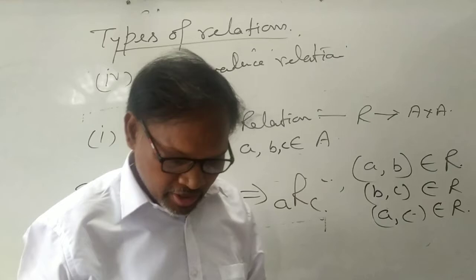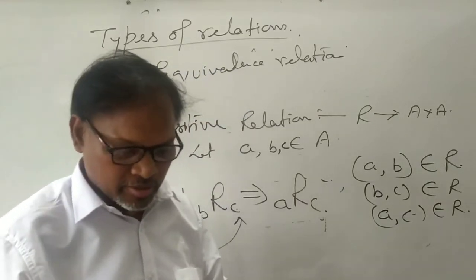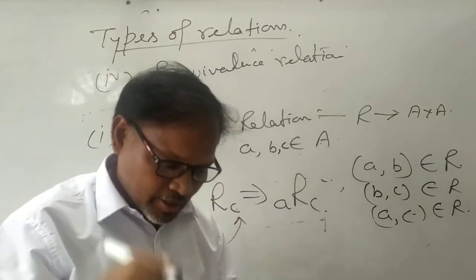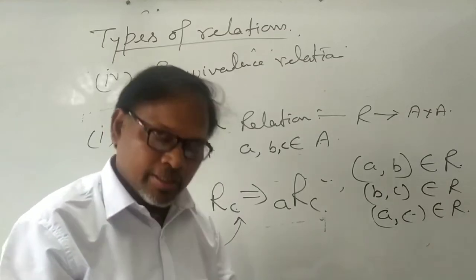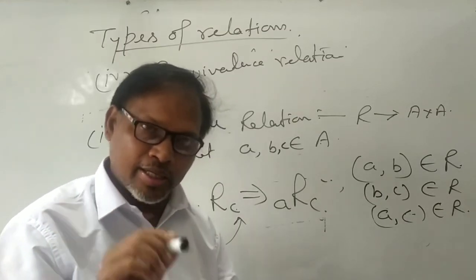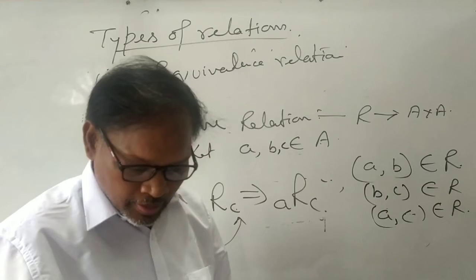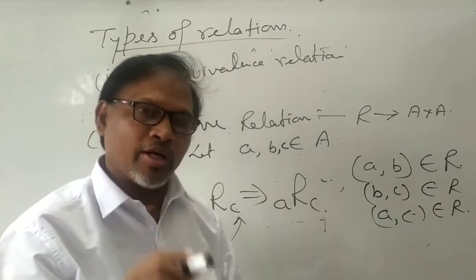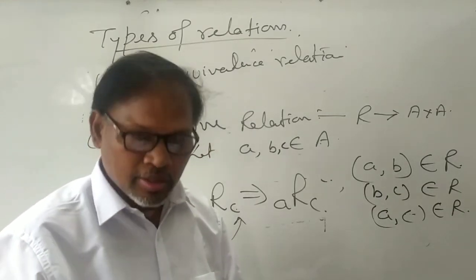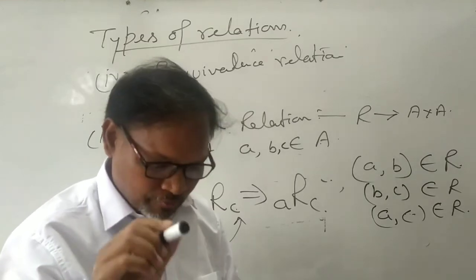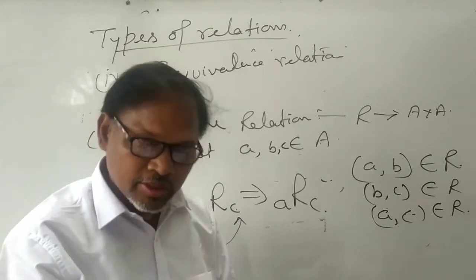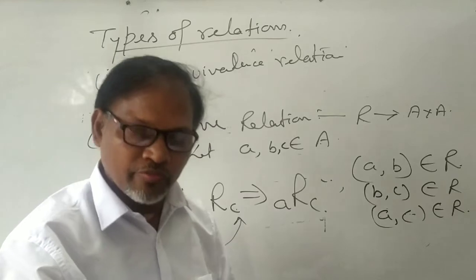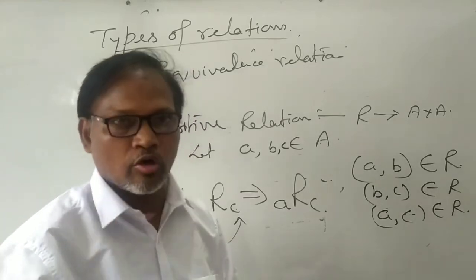Equivalence relation, the meaning of the equivalence relation का मतलब क्या होता है? If any non-empty set A having the relation R as A cross A, then it is equivalence if and only if the relation R satisfies reflexive, transitive and symmetric.